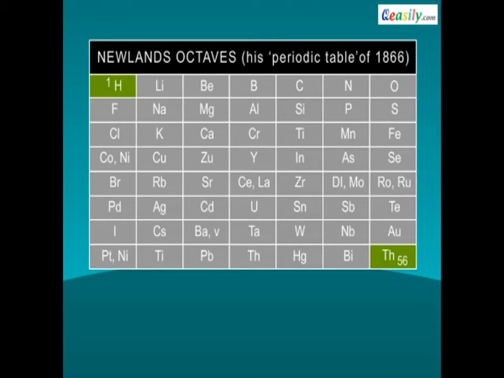Elements are placed in periods based on the number of shells in their atoms. The shortest period is the first period, which contains only 2 elements, hydrogen and helium. The second period contains elements from lithium to neon. The third period contains elements from sodium to argon. The fourth period contains elements from potassium to krypton.